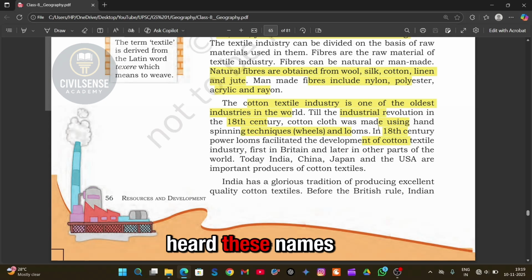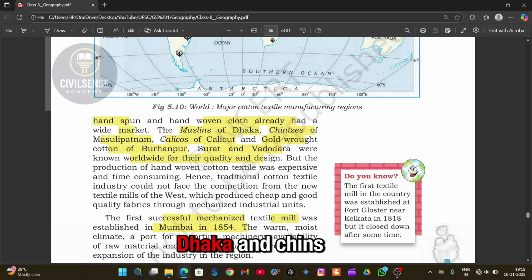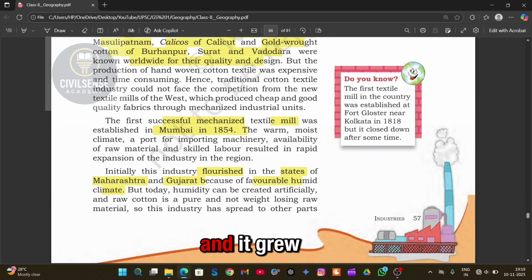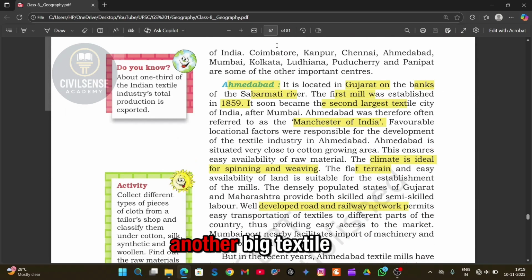You might have heard these names in history. Muslin of Dhaka, chintz of Masulipattnam, calicos of Calicut, and golden cotton of Mohenjo-daro were all famous all over the world. The first textile mill in India was started in Mumbai in 1854. It grew well in Maharashtra and Gujarat because the humid climate is good for spinning and weaving. Later, Ahmedabad became another big textile city.